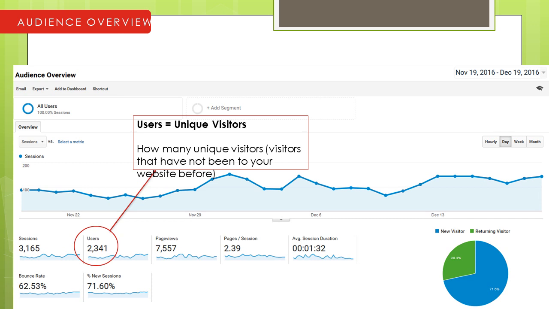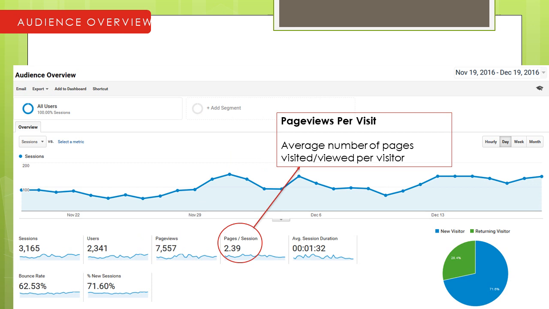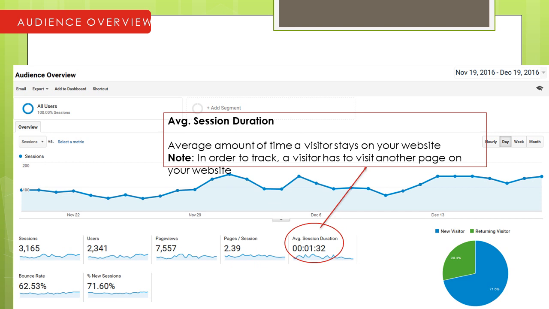Returning customers means sessions minus users, right? Page views are the pages mostly visited within a specific time frame, and the time frame we can adopt is 3 minutes. Page views per visit is the average number of pages viewed per session. Session duration is how long a person stays on the website. For example, on one of our client websites, it has been recorded as 1 minute 32 seconds per visitor.